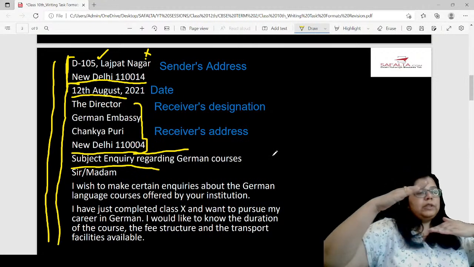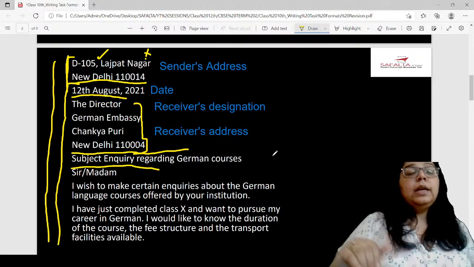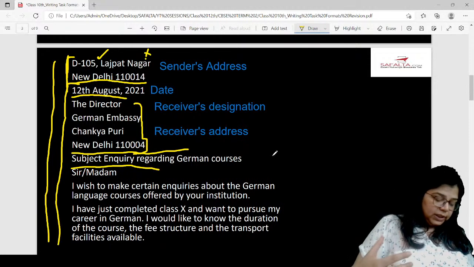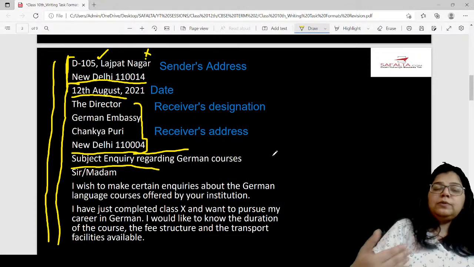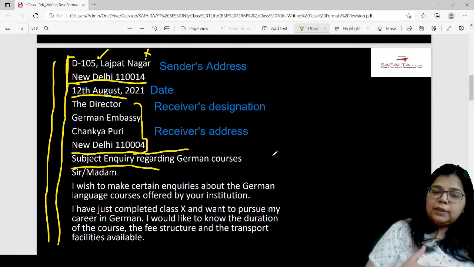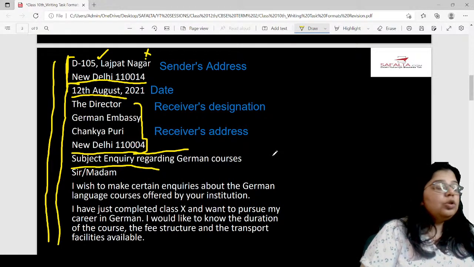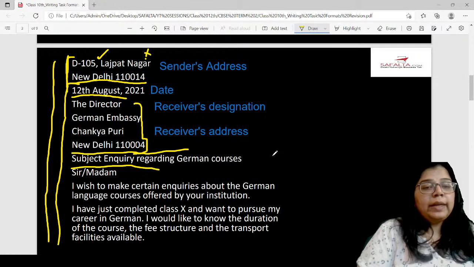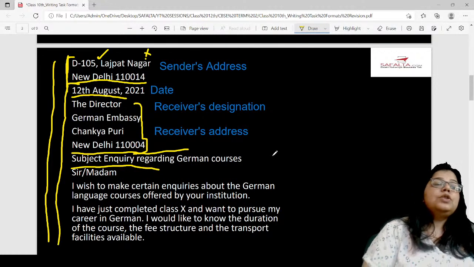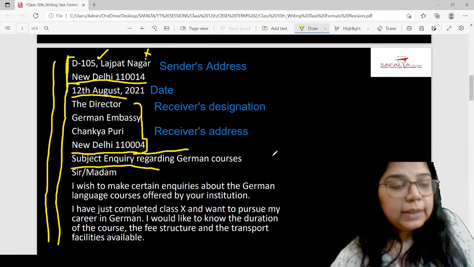So before and after the subject also you leave one line. Now what is the subject? Subject is written in a manner so that even if the receiver does not read the full letter, he or she knows what the letter is all about. So here it is about an inquiry into the German courses. So that's what I've written, inquiry regarding German courses.